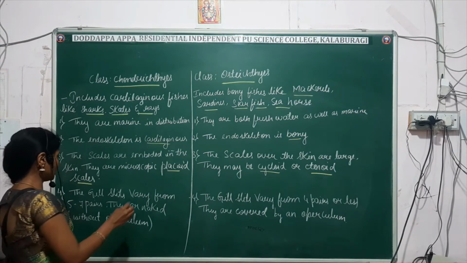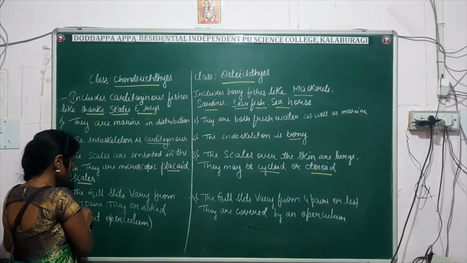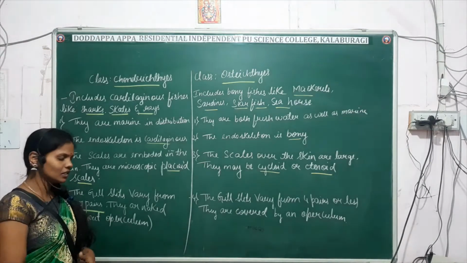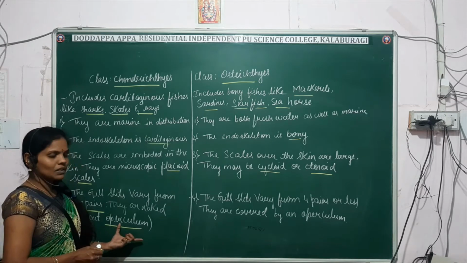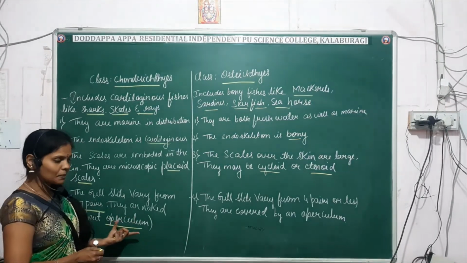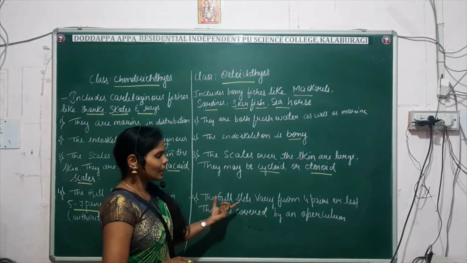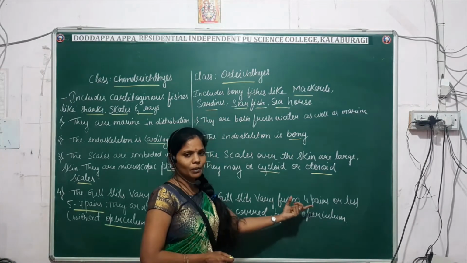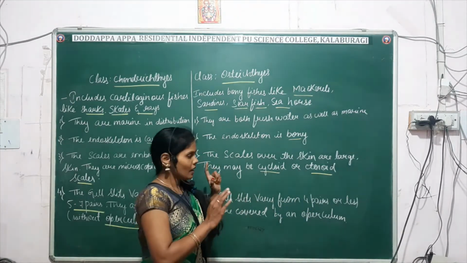Next point: the gill slits vary from 5 to 7 pairs, and they are naked, meaning they don't have any operculum. You know that the operculum is a covering of the gills. So the operculum is absent here, whereas here it is present, and the gill slits number 4 pairs or less than 4 pairs. So these are the differences.